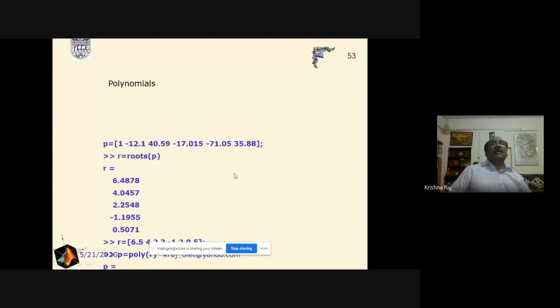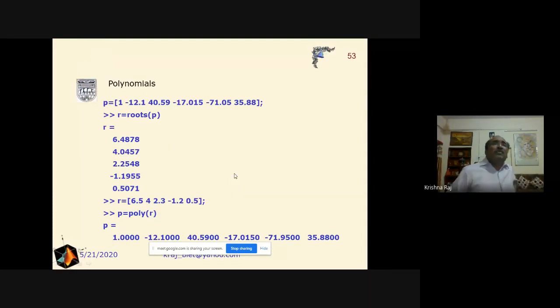Now these are the functions which we have used. Similarly, the polynomial is given and we are interested in getting the roots.